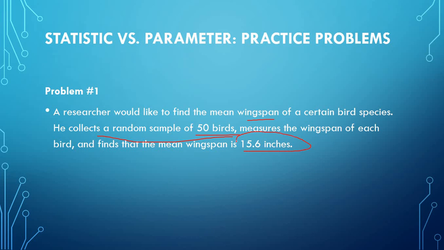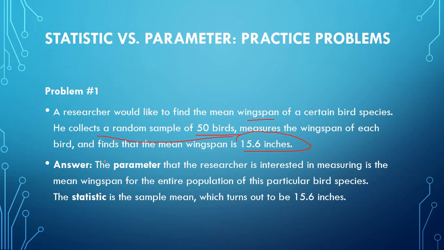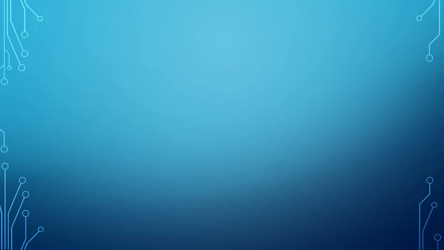Now you need to find the parameter, the sample, and the statistic. The parameter is the mean wingspan the researcher is interested in measuring, and the entire population is the particular bird species. The statistic is the sample mean, which is 15.6. This is our sample n, small n, not capital N. We can use different notations based on your books also.